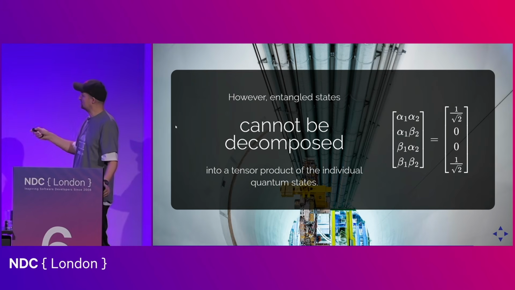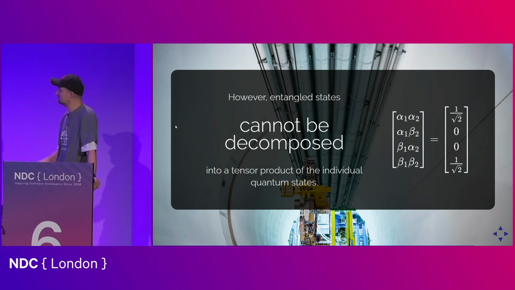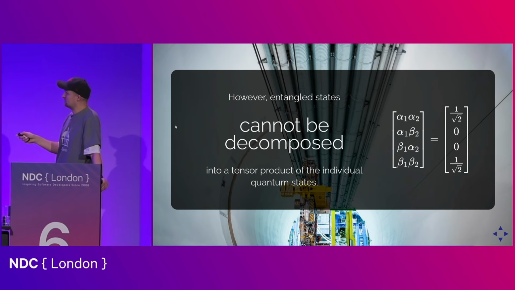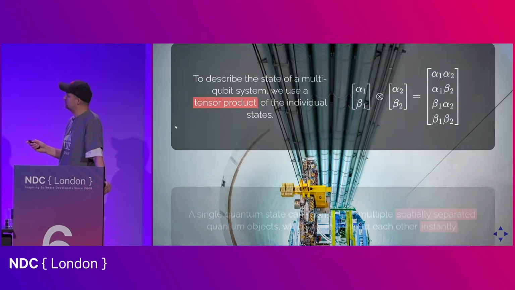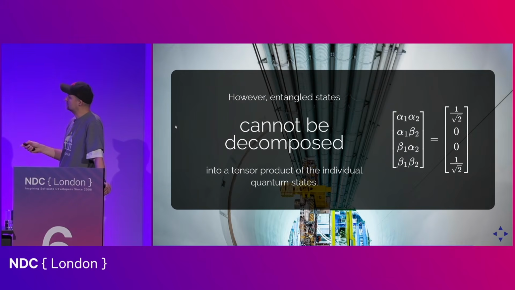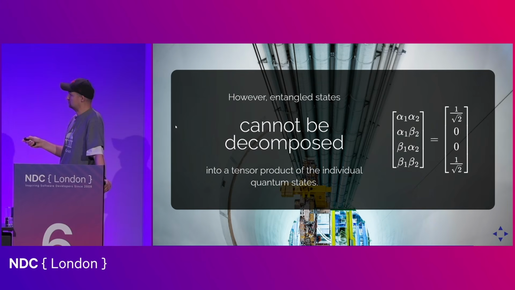So here's an example of an entangled state in quantum physics. And if you look at this, you actually cannot find values of alpha and beta that would solve this equation or provide this decomposition, right?